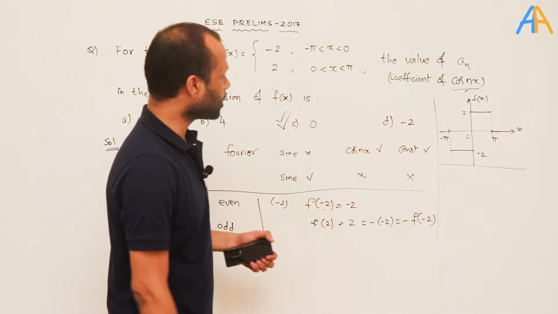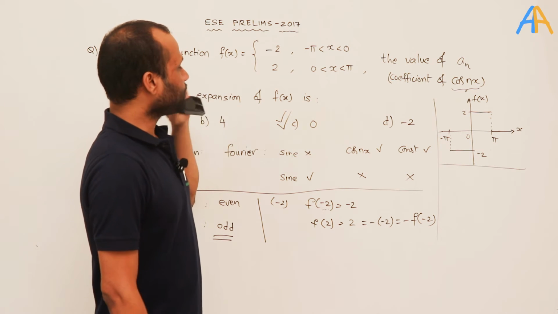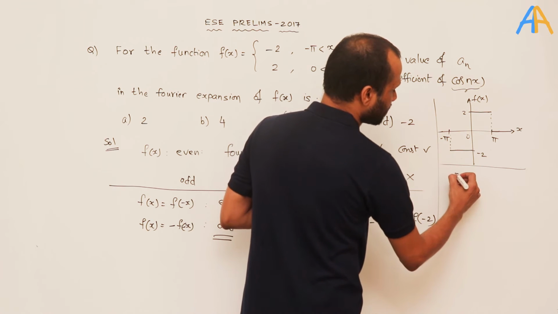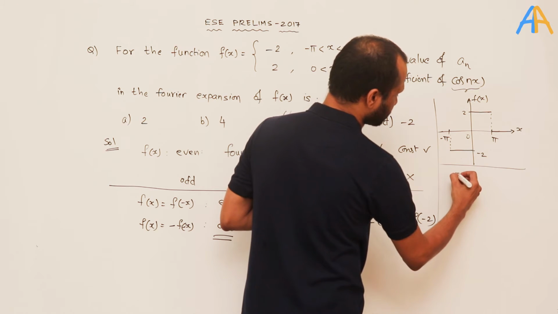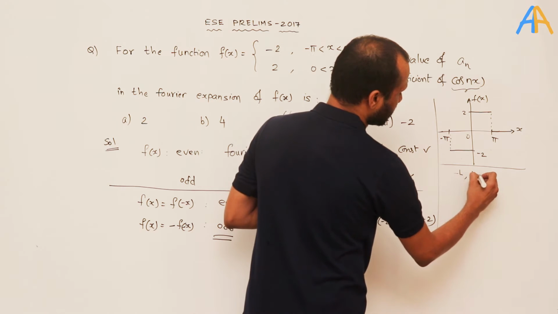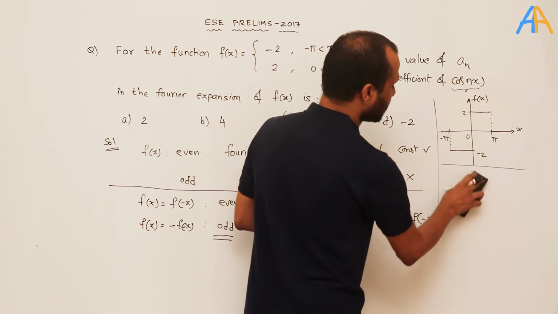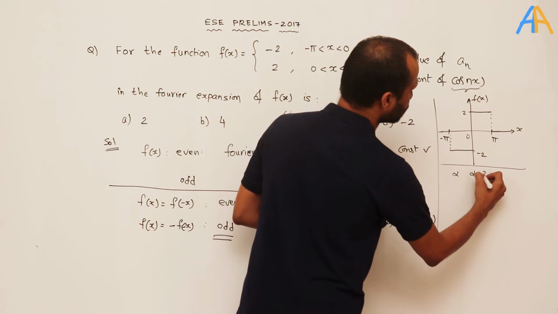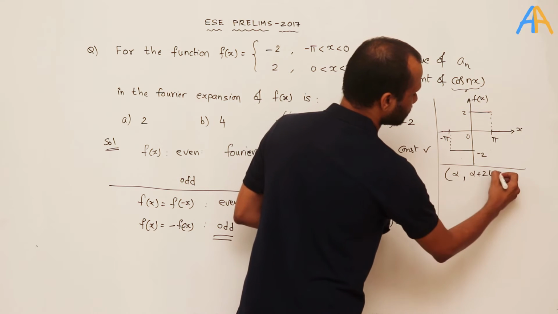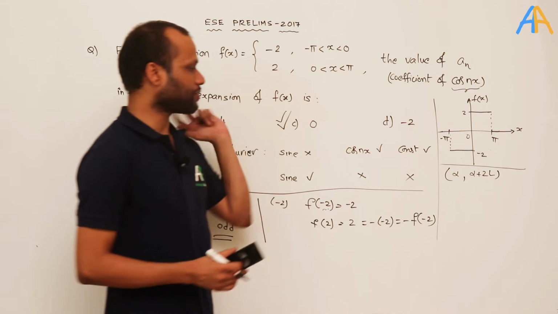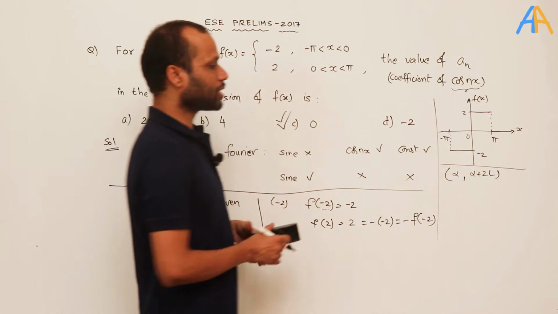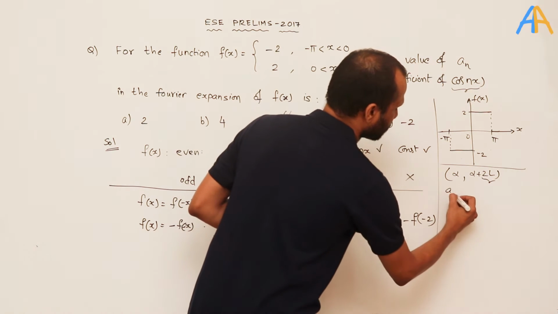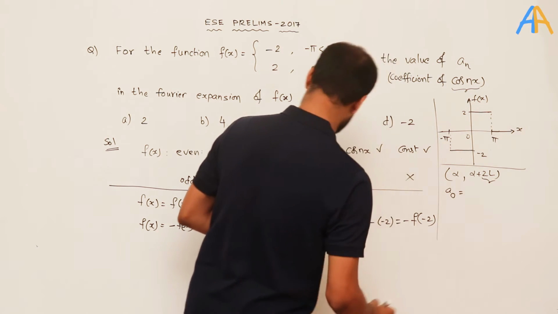If a function f of x is given in the interval, say, minus L comma L, or otherwise the interval is alpha comma alpha plus 2L, and it is periodic with period 2L.